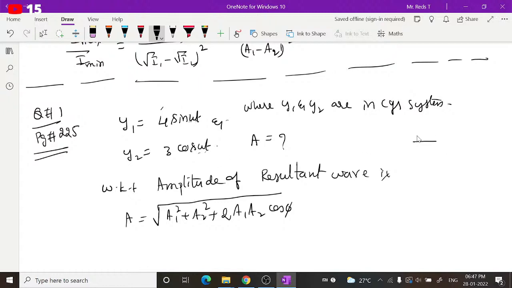The other way to understand the phase difference between them: this is a sine wave and this is a cos wave. This is one full wave. Here sine 0 is 0, and cos 0 is 1.